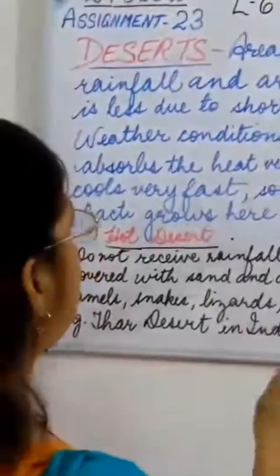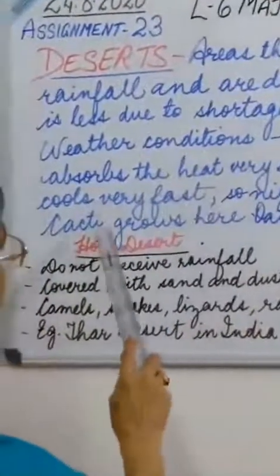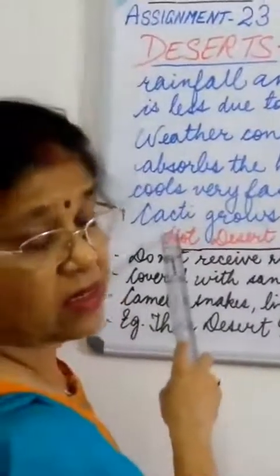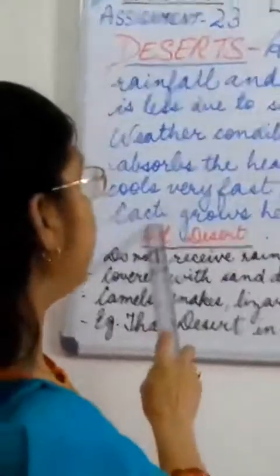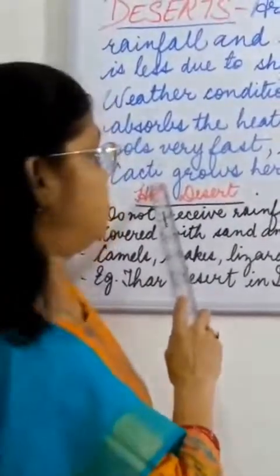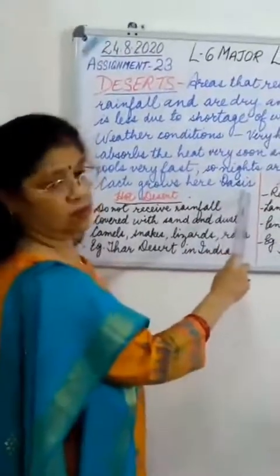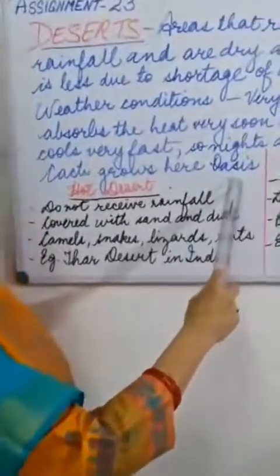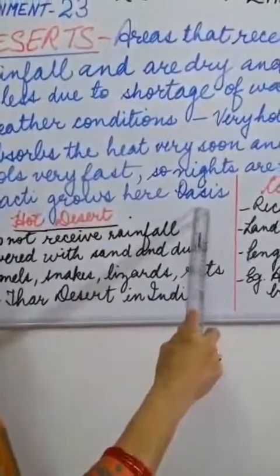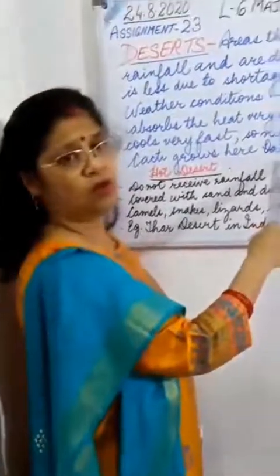So now there are two, and here the plant which we find in the desert is cactus, children. The plural of cactus is cacti. You can see I've written cacti, C-A-C-T-I. This is the plural of cactus. And here we find water in oasis. Oasis. Water is found in oasis. In some places in the desert, you will find a pool of water, and from there only whoever lives in a desert, they use the water from the oasis.